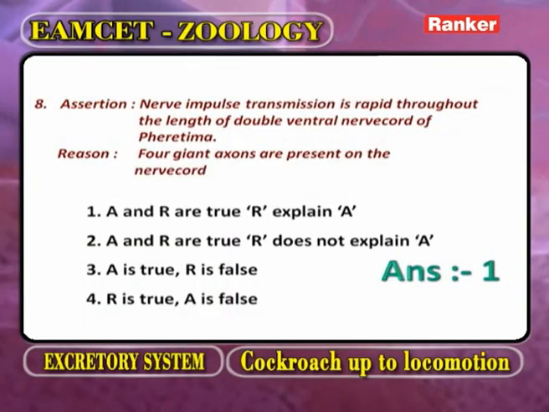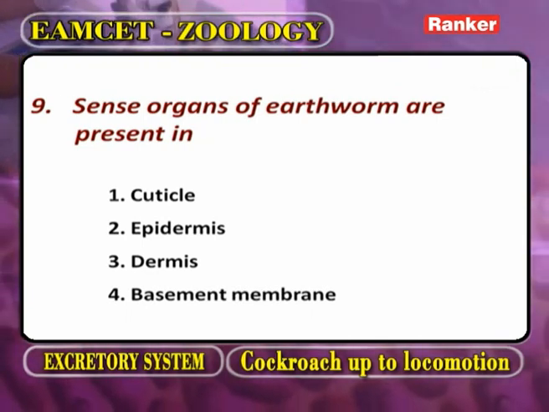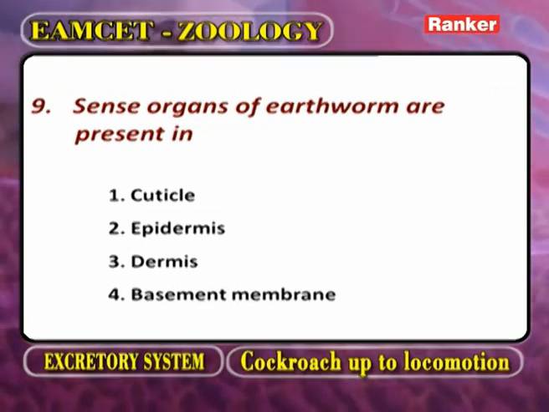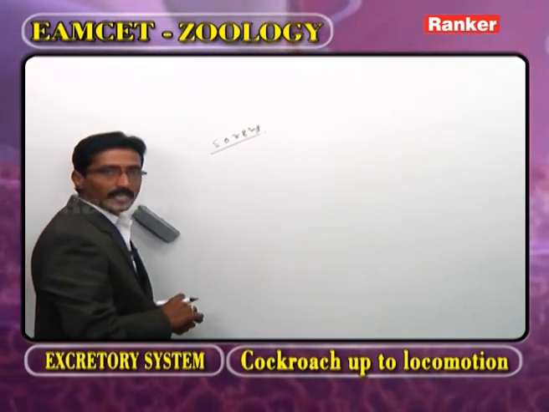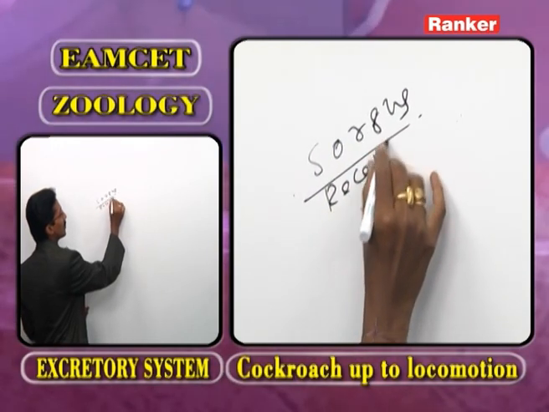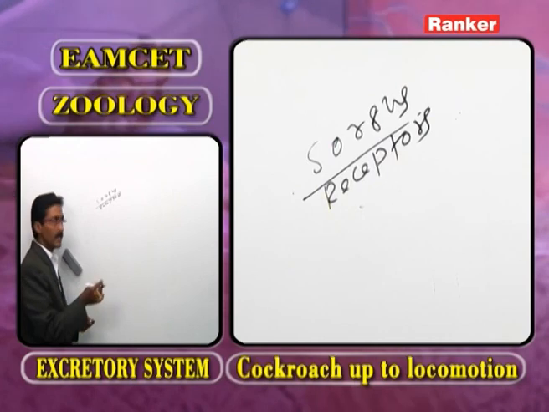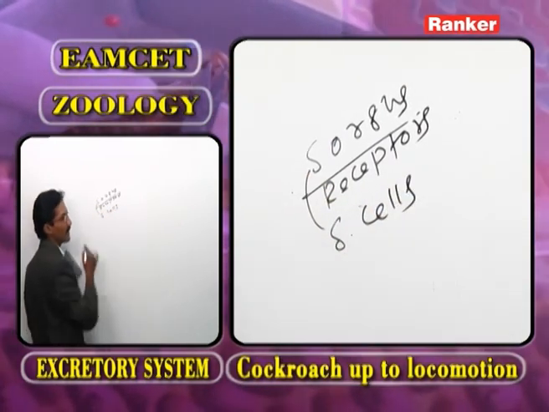Now, as we observe the next question, sense organs of earthworm are present in. Here, the sense organs in the body of earthworm are also called the receptors. What type of cells act as sense organs? The sensory cells.